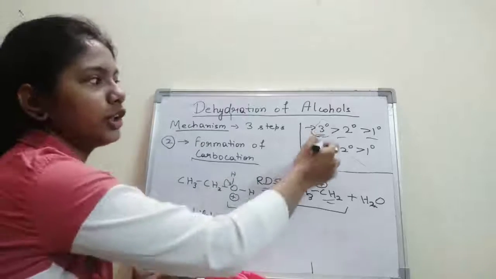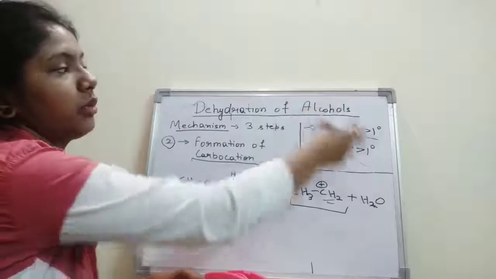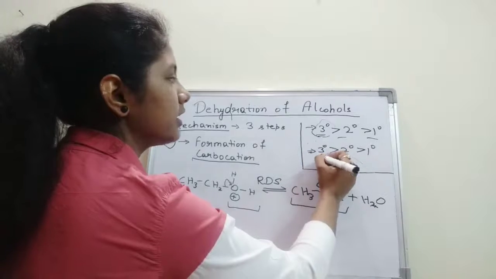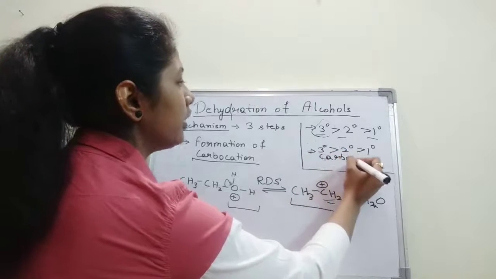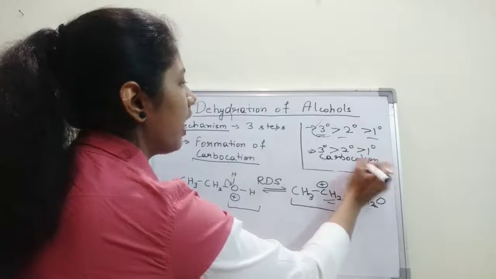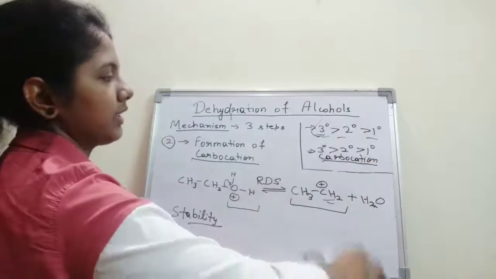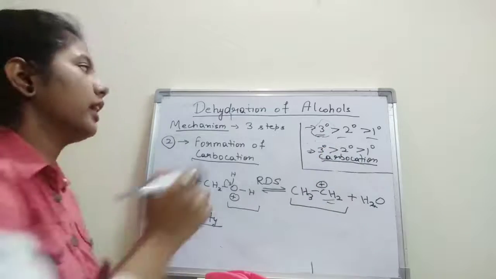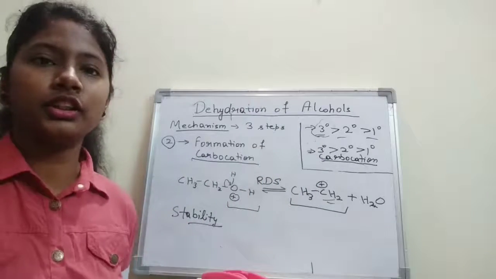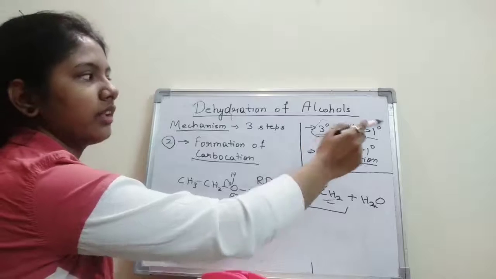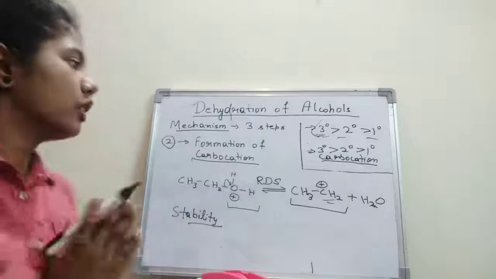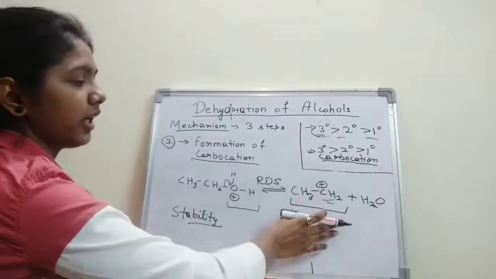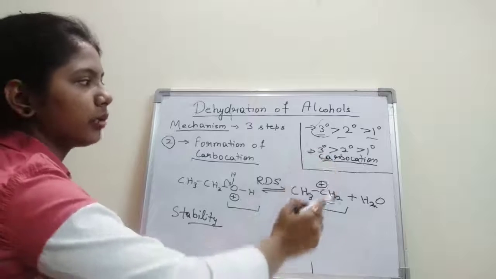Why is the rate of dehydration for tertiary alcohols higher in comparison to secondary and primary alcohols? Because of the stability of the carbocation: the tertiary carbocation is more stable than the secondary and primary ones. Because the tertiary carbocation is very stable, tertiary alcohols undergo dehydration at a faster rate. So in the second step, the RDS, a carbocation is formed. Okay, so the tertiary carbocation is more stable.